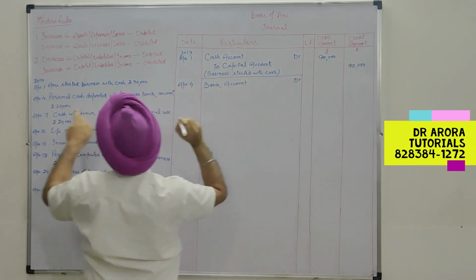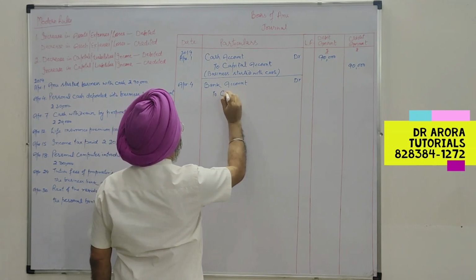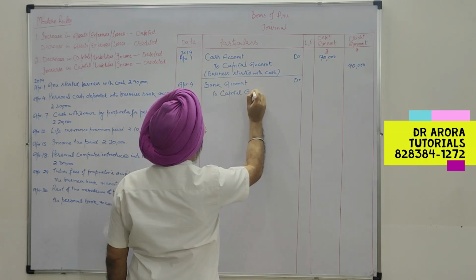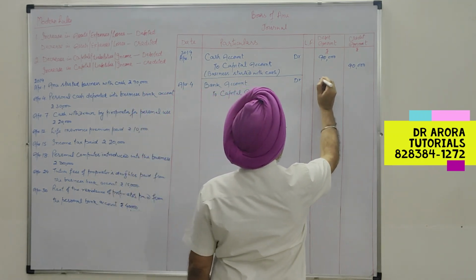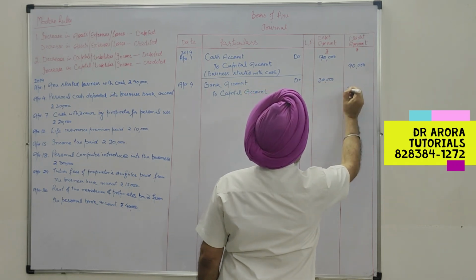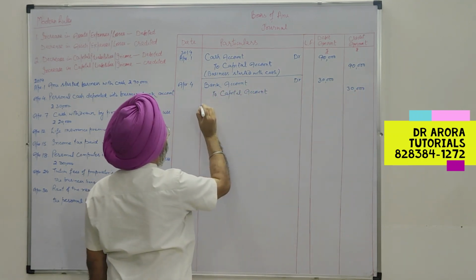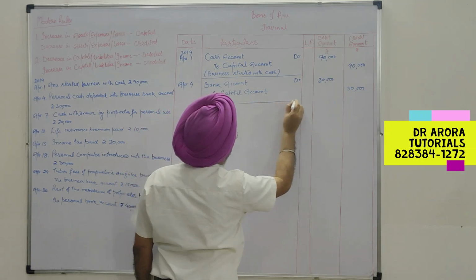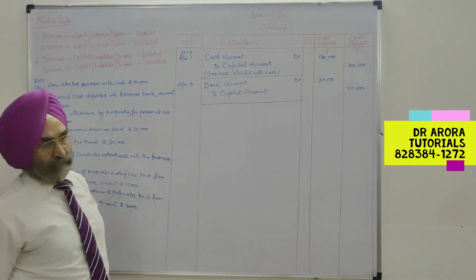Okay, and because capital is also increasing, it will be to capital account, rupees 30,000. If we had applied traditional rules, then on the basis of the first rule we would have passed the entry: debit the receiver, credit the giver.